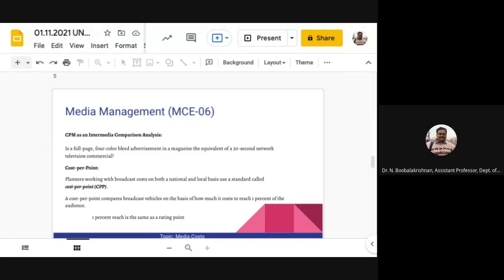So it is difficult for the most seasoned media professional to compare advertisements in different media. For example, is a full page four color bleed advertisement in a magazine the equivalent of a 30-second network television commercial? These are difficult questions. So we can't compare the intermediate. Although there is some research in the area of intermediate comparisons, much of it remains proprietary, meaning the research is generally owned by that medium itself.